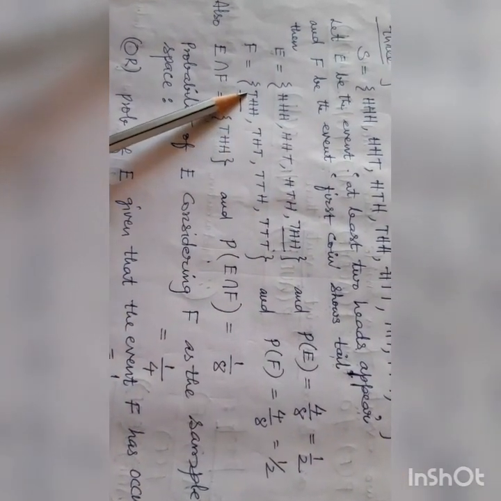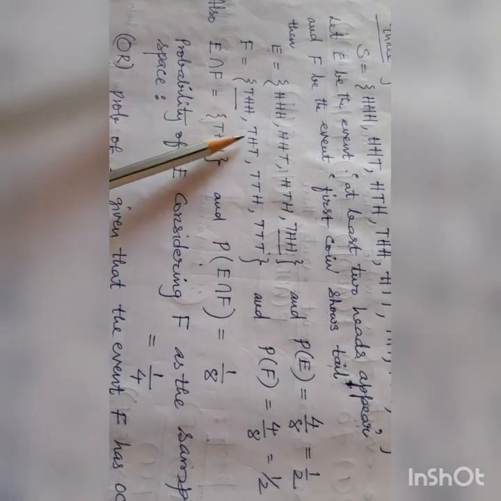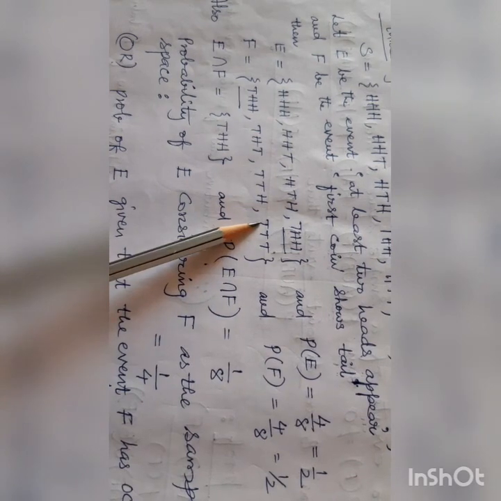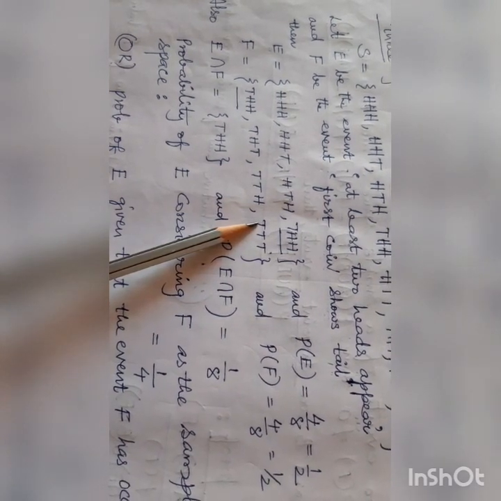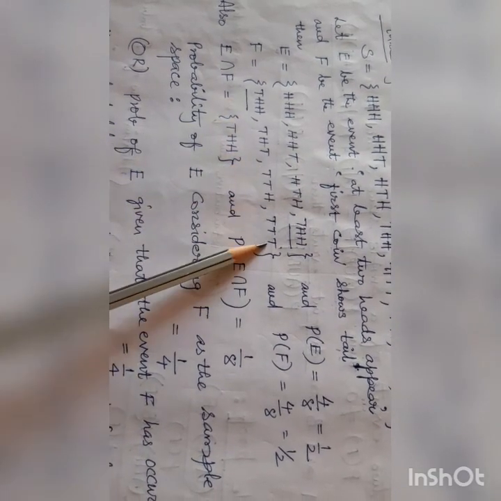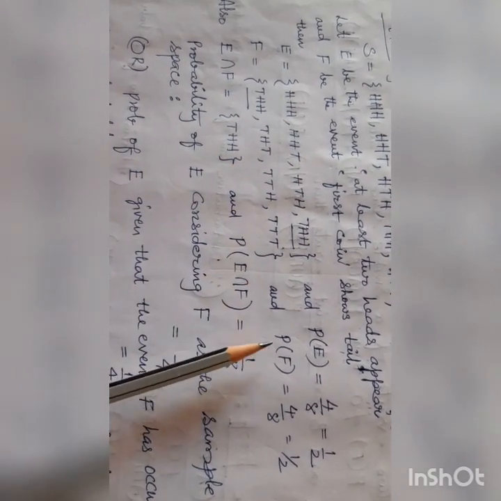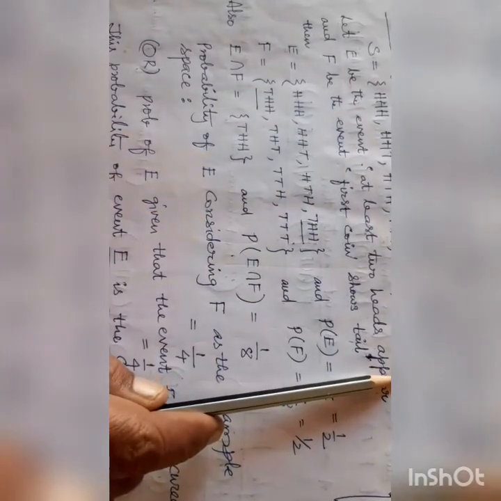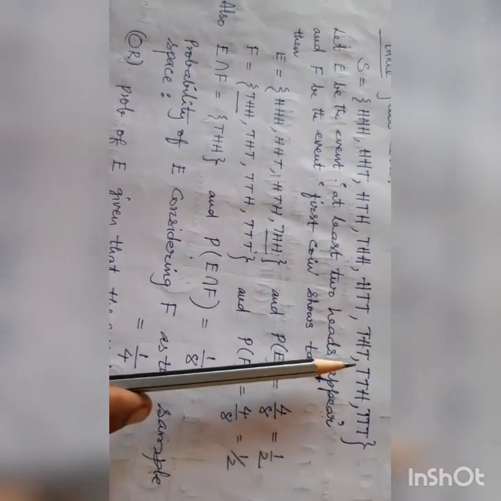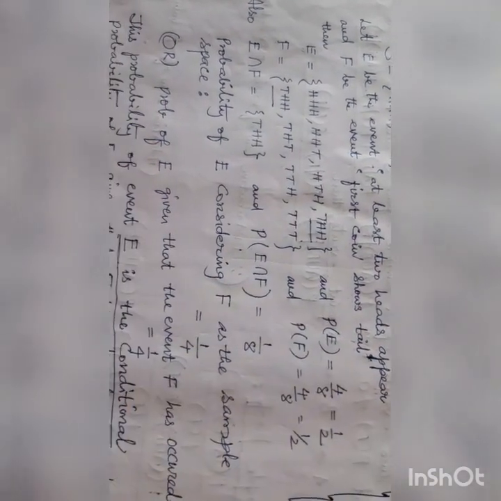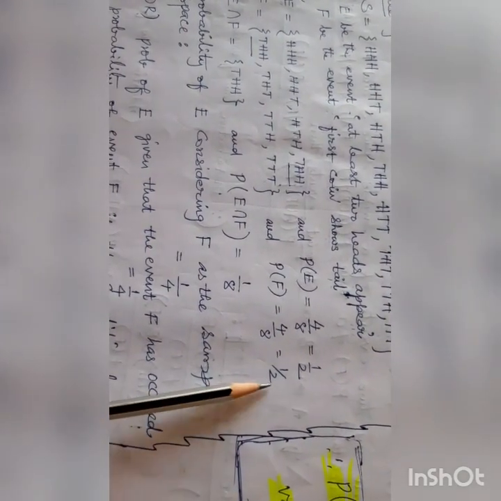Listing them, there are 4 elements, so P of F is 4 by 8, which is 1 by 2.